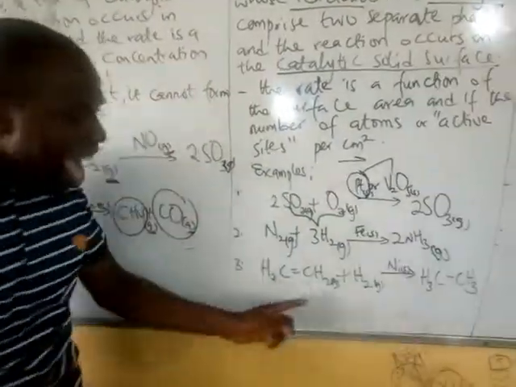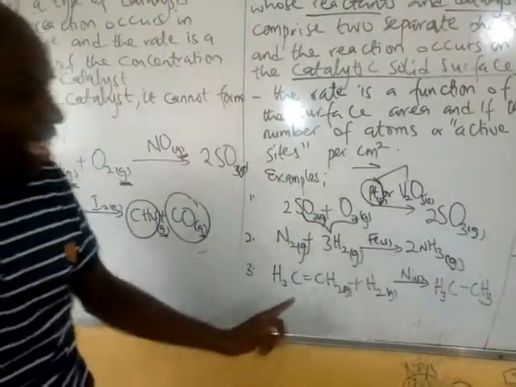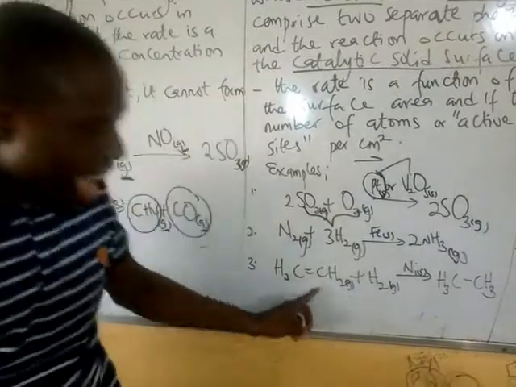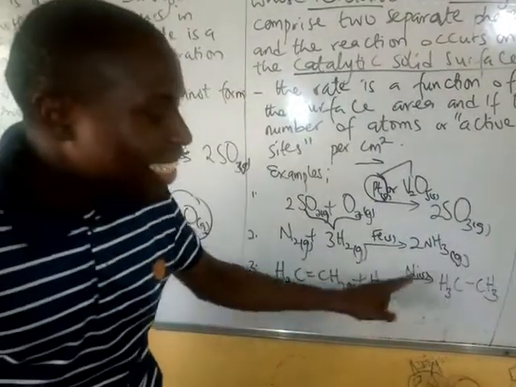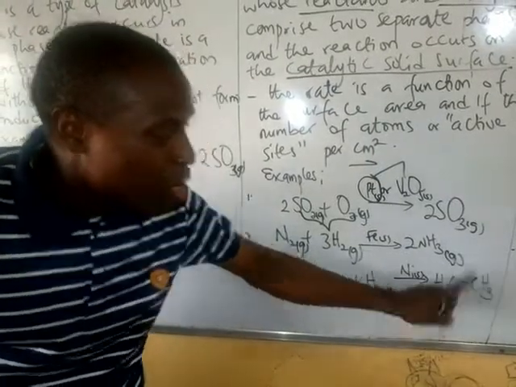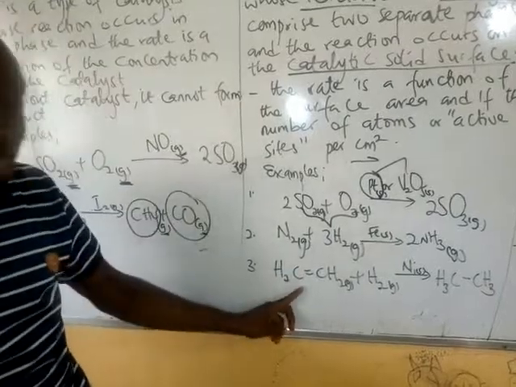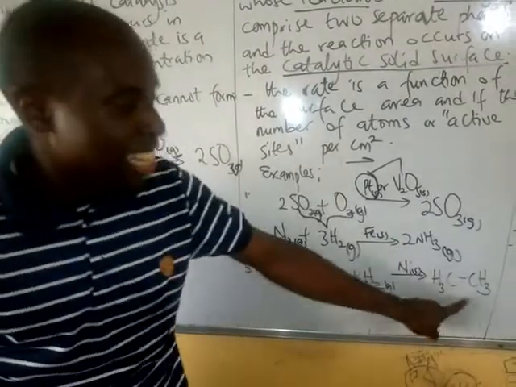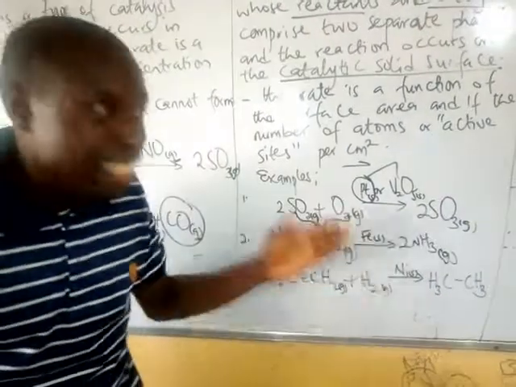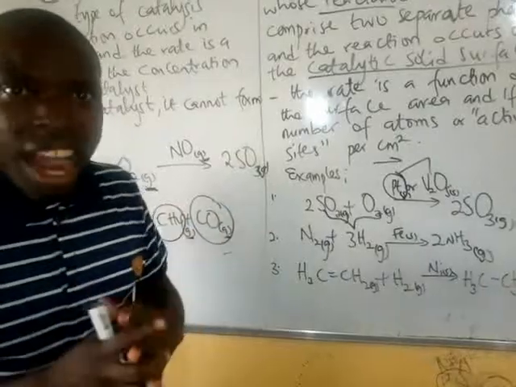Lastly is the hydrogenation of ethene gas, in which hydrogen is added in the presence of a finely divided nickel catalyst to produce a saturated hydrocarbon. The hydrogenation of an unsaturated hydrocarbon yields a saturated hydrocarbon in the presence of a finely divided nickel catalyst. All right.